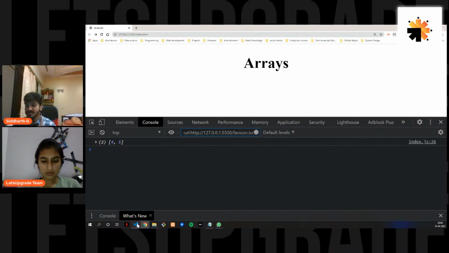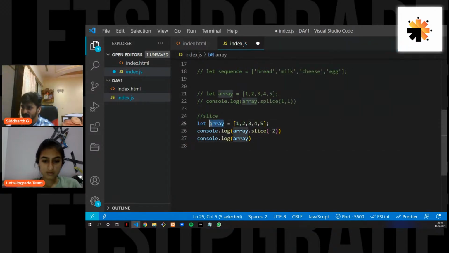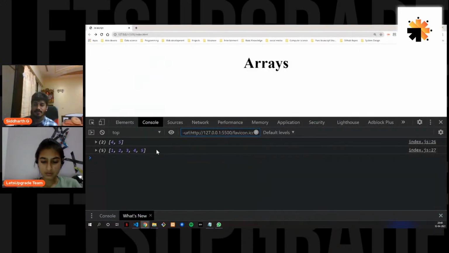Now let's see what is the difference between splice and slice, because of course you might be thinking this is the same thing that splice also does. I am slicing two elements out of the array, right? But now let's see if I console.log the variable where I stored this. You will be surprised that I removed two elements, but the original array remains intact. So this is what the slice method does.